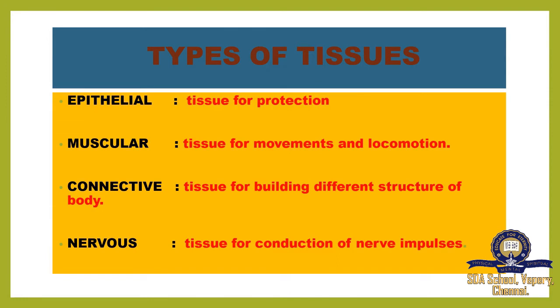If we have any pain, or we feel hotness, sweetness, cold, all those things are conducted through our nerve impulses. It can send a message like how current passes in wires. Likewise, it sends a message through the nerves and then contacts our brain. So these are the types of tissues and their function.